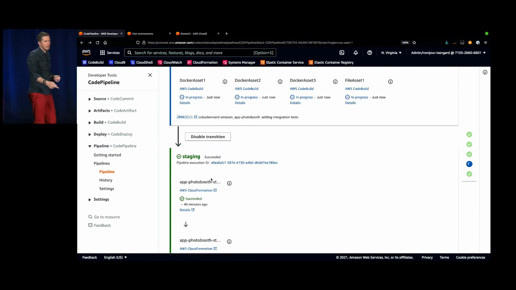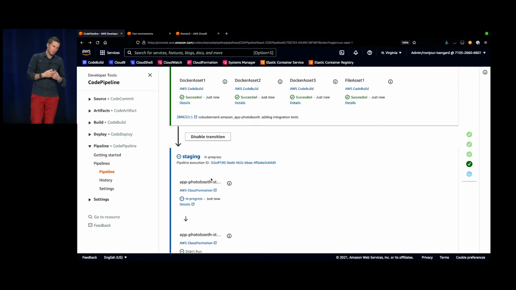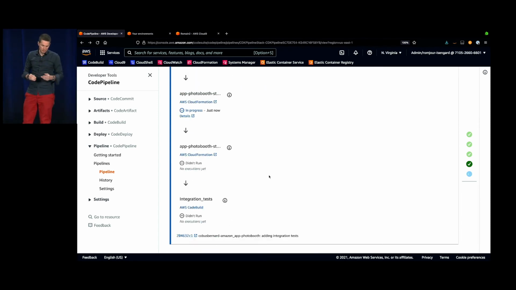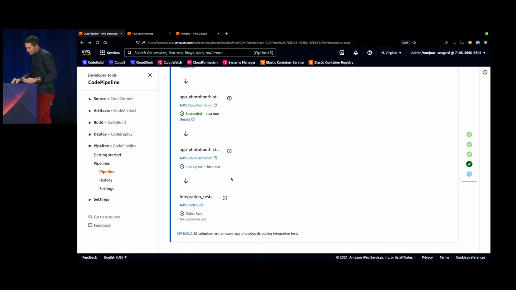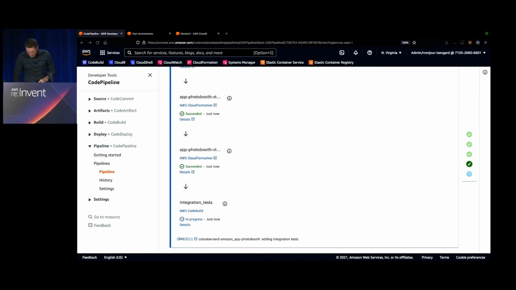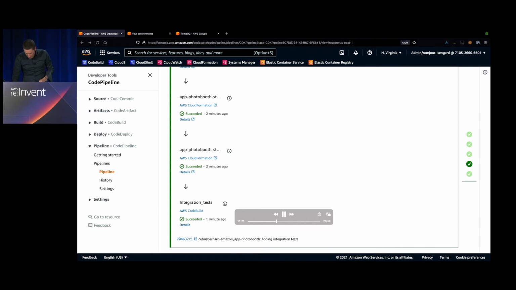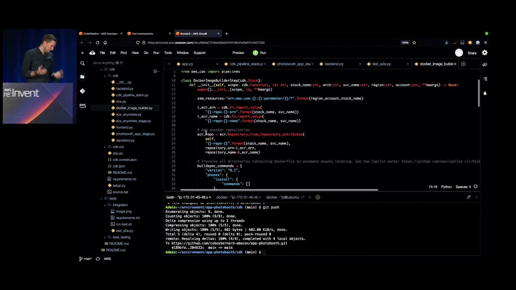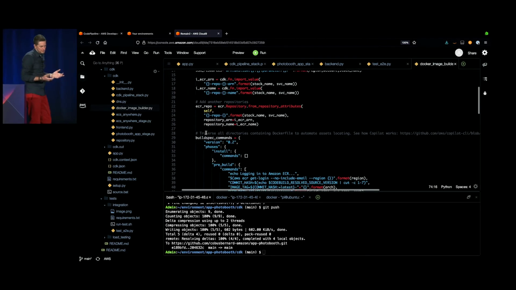So we are going to recreate our Docker images. We are going to redeploy our Docker images on the ECS, and eventually also do the integration tests. Okay, so we have an environment that works now.